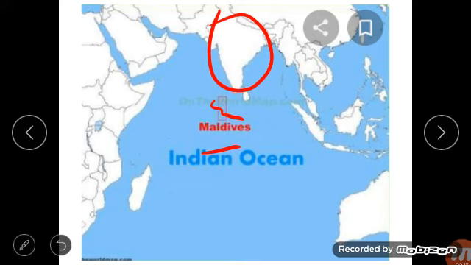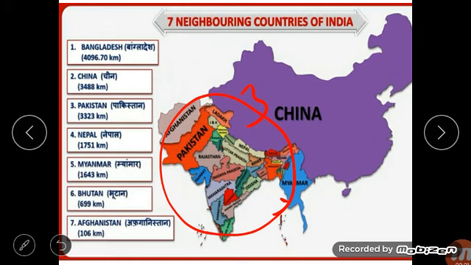But children, along with that, I think I left out one important country, that is Pakistan. So we'll go back to know about Pakistan. Here is your Pakistan, the neighboring country of our India. It is a land of mountains, plateaus, plains and deserts.